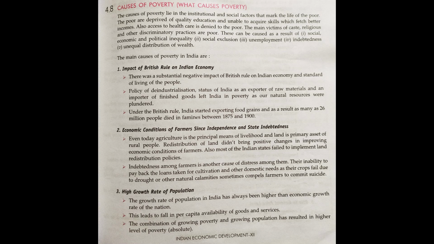First, the impact of British rule on the Indian economy. The British government was not letting the Indian people develop their agricultural area as well as the industrial area, because we had already discussed in chapter 1 that they were importing. The rate of export and import was highly different, right? They were buying our goods at a very cheap rate and selling them after making finished goods at a very high rate. That's why they were exploiting the Indian people and making us poor. They were not letting us develop.